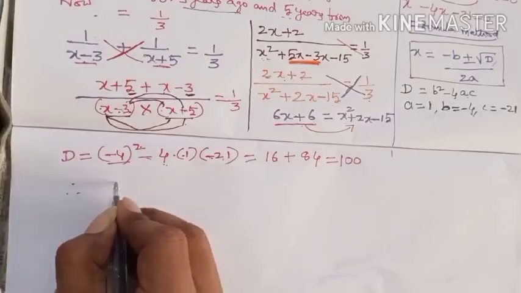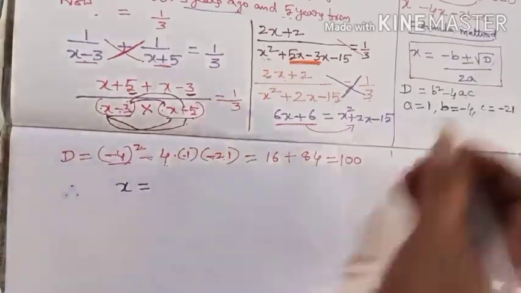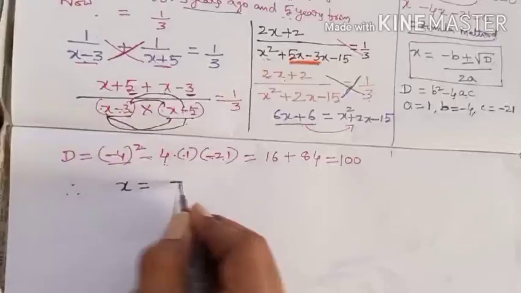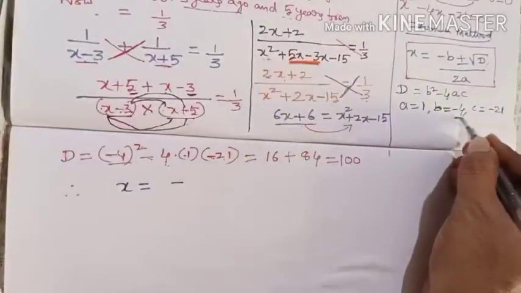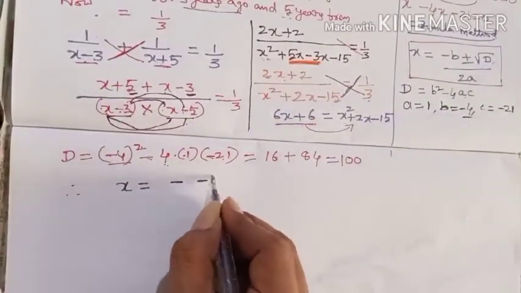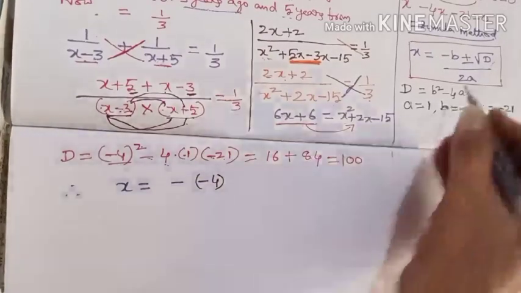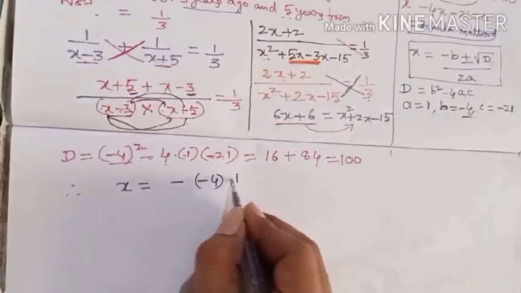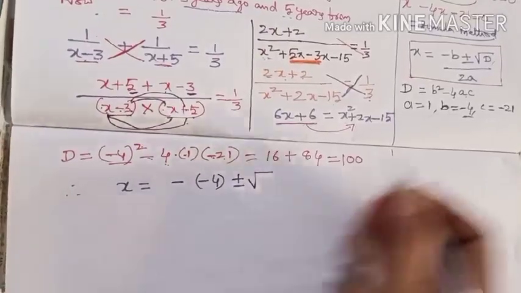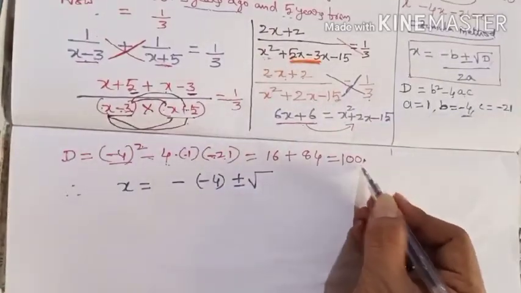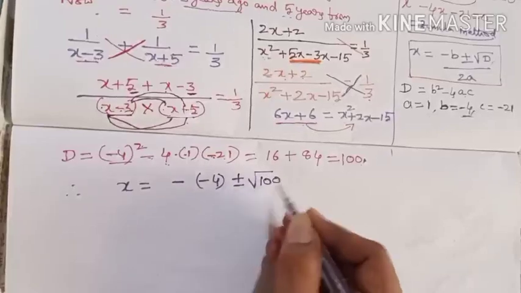Therefore x is equal to, according to the formula, minus b; b is minus 4, that's why you write another minus 4 and keep this minus 4 in the bracket.